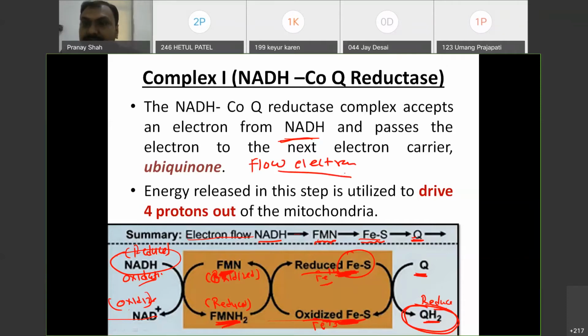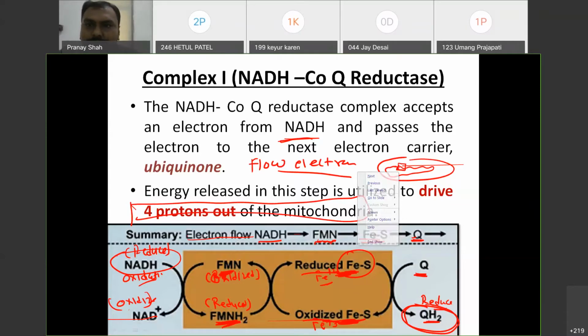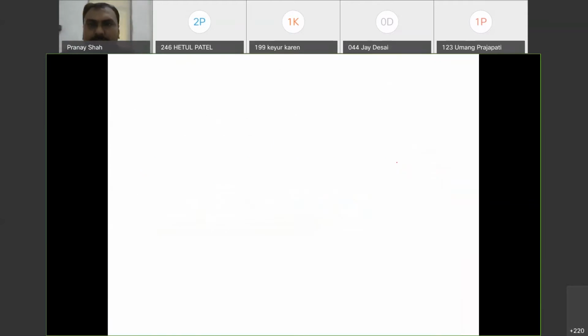During this process, when there is a transfer of electrons, free energy is released that will drive 4 protons to be pumped out of the mitochondria. What does this mean? Suppose this is a mitochondria, this is the inner mitochondrial membrane. Suppose here is the electron transport chain. During the flow of electrons from complex 1 to coenzyme Q, 4 protons are pumped from the matrix to the intermembrane space, because of the energy released during the flow of electrons. That you have to remember.